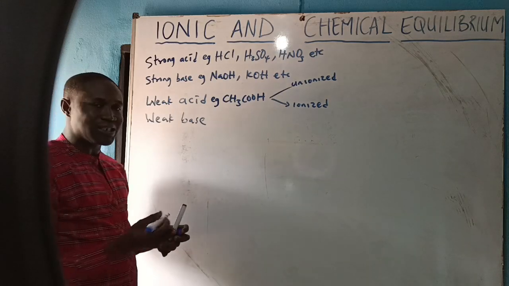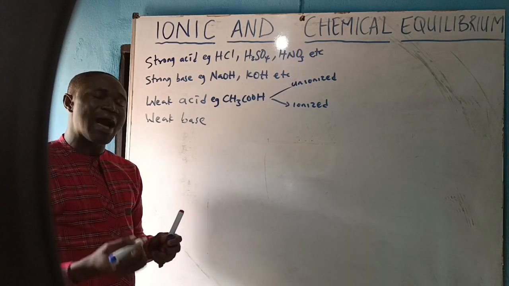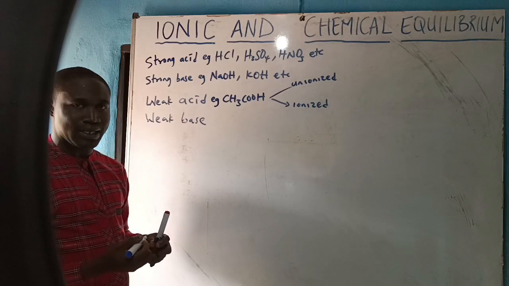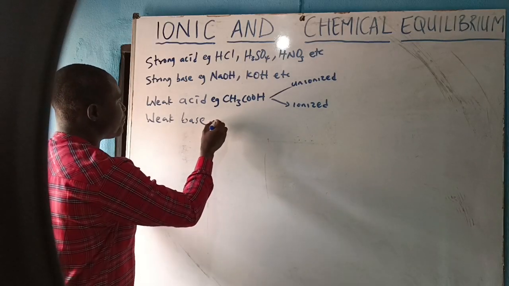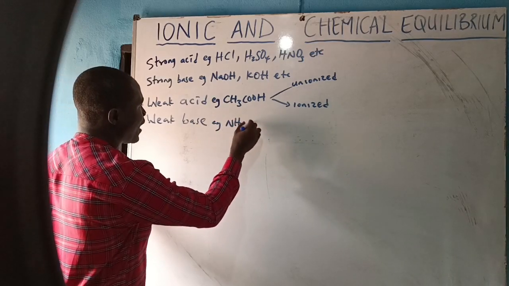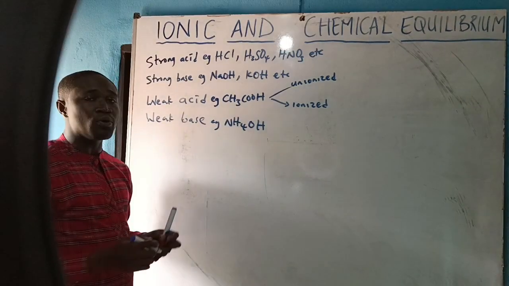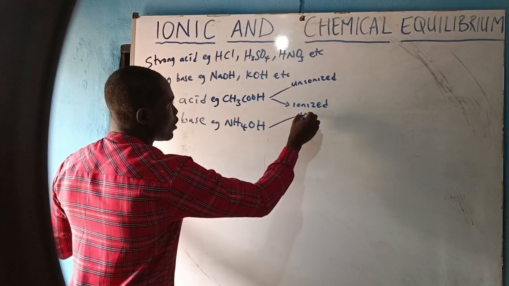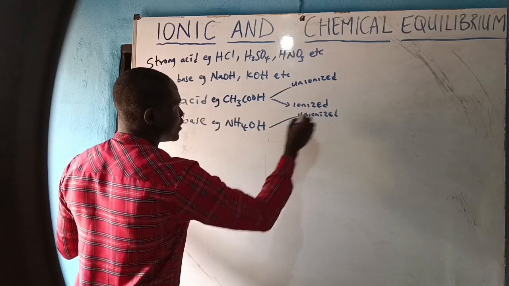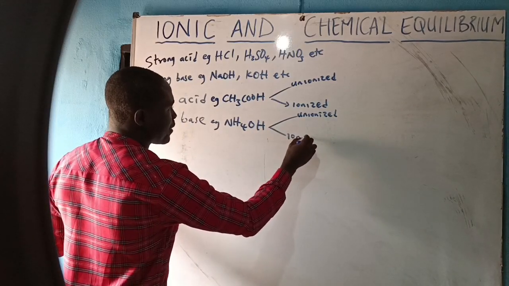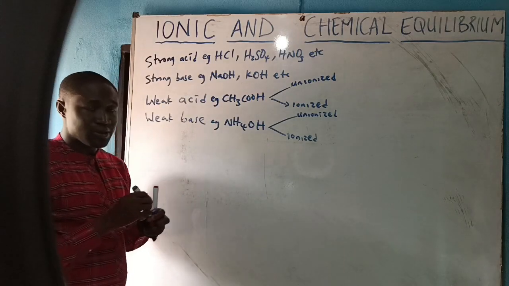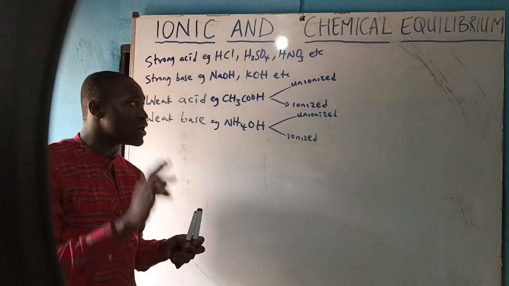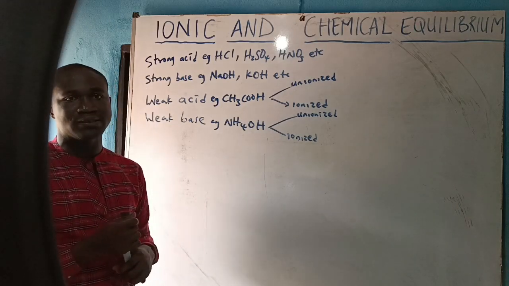Then for weak base, likewise, weak bases are bases which have the tendency to ionize partially in water. Examples, you'll be talking about ammonium hydroxide. It's an example of a weak base. That means we have the unionized part and the ionized part. That is the reason why we say it ionizes partially. So it must have the unionized part and the ionized part.